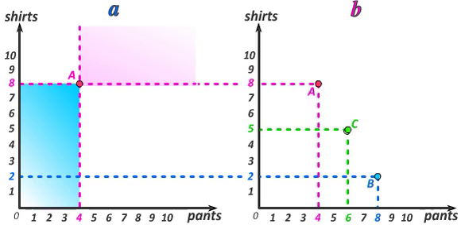If bundle C is indeed better than bundles A and B, we can now imagine slowly taking away some shirts and pants in very small increments as we move to the southwest in the graph. As we do this, we're slowly decreasing the person's happiness relative to bundle C due to the monotonicity assumption.